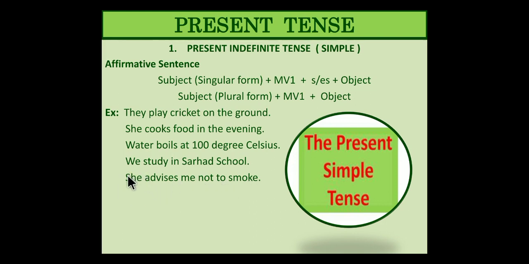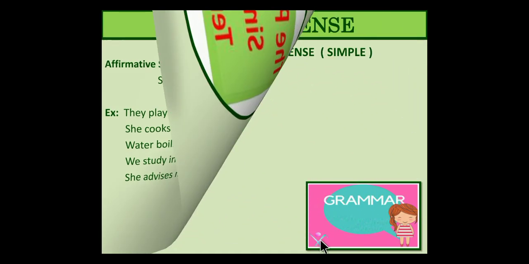She is singular. She is the third person. Advise, third person singular. The verb has to have s or es. Right? Noted it down? Shall we move on?